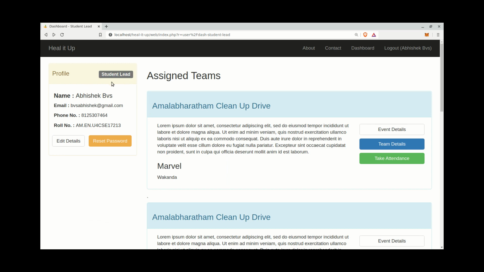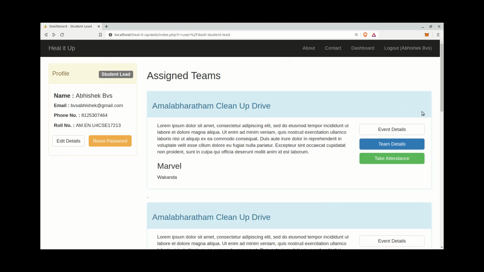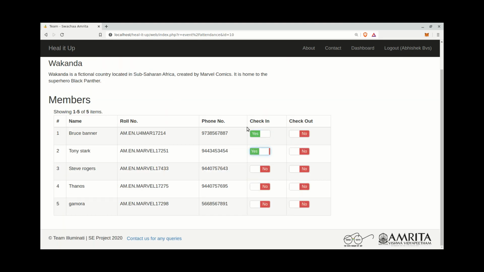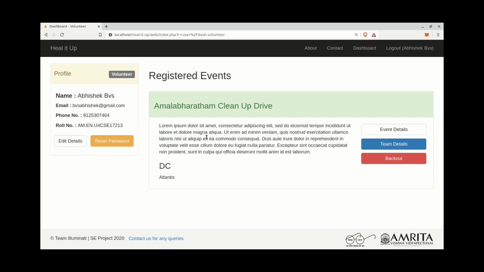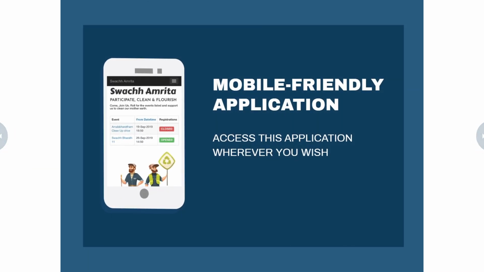Student lead can see all the teams that he was assigned by a particular event manager. Volunteers can see his team details and can take attendance of the volunteers in his team. The volunteers can view all the events that are registered by them. They can see the event details, or even he or she can back out from an event if not able to join before the registrations close. It is a mobile friendly application and can be accessed on whichever device the user wants.